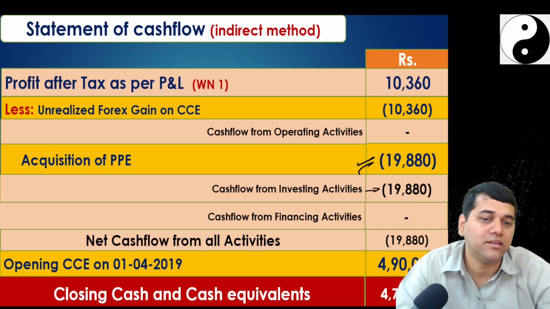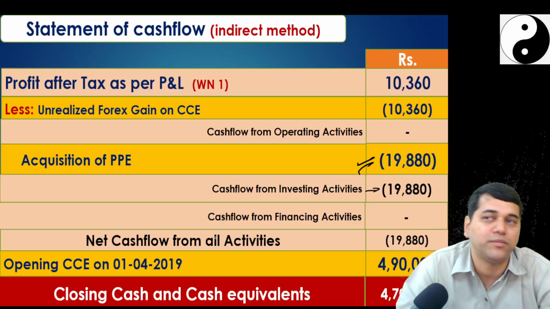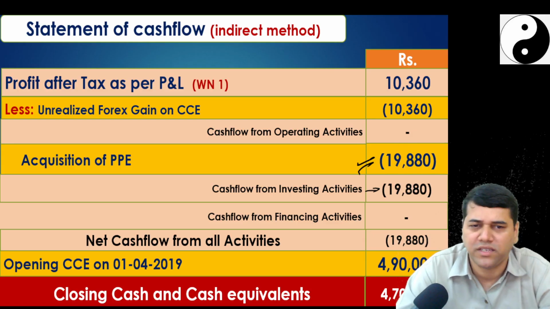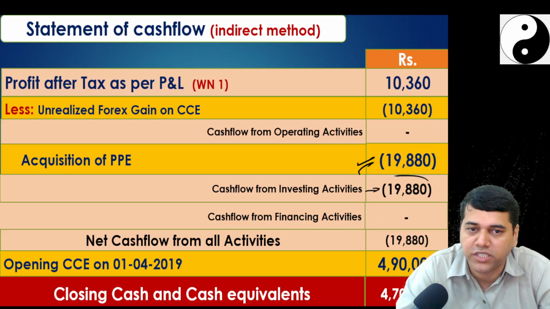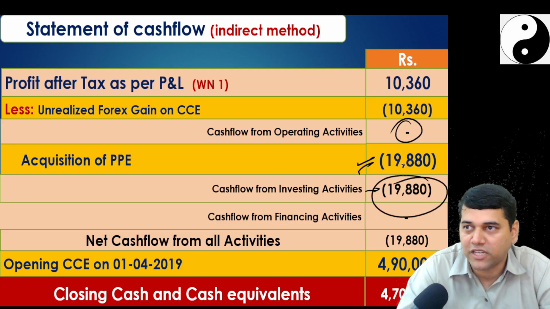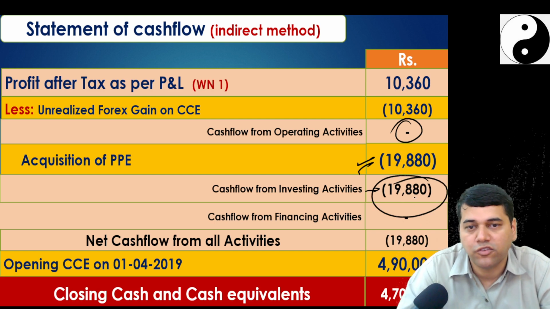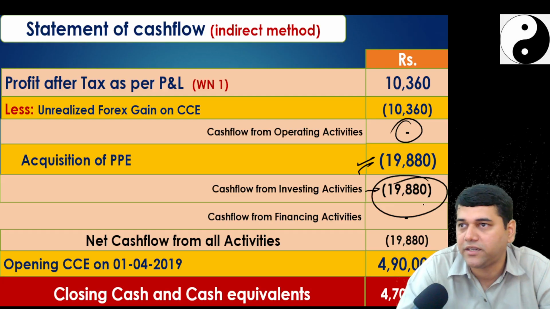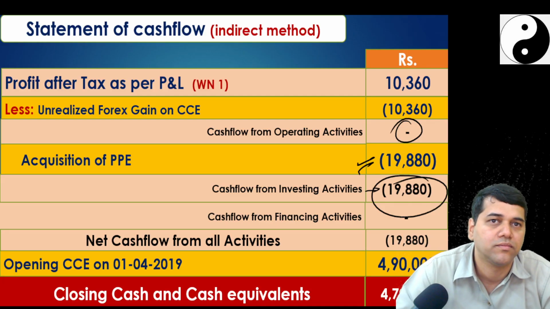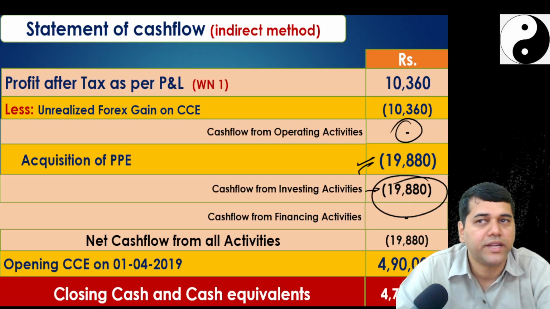Did you get the cash flow statement like this? Whether direct or indirect method doesn't matter. Did you get cash flow from operations as 0? Yes, cash flow from operations is 0. Cash flow from investing activity is 19,880. Finished. Direct method or indirect method doesn't matter. Okay, done? Are you clear?